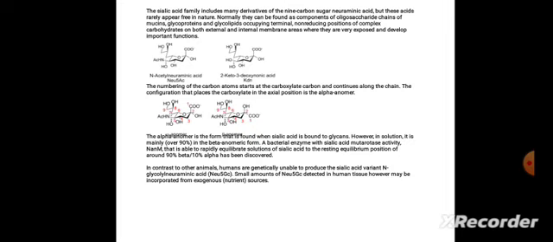In contrast to other animals, humans are genetically unable to produce the sialic acid variant N-glycolylneuraminic acid. Small amounts of Neu5Gc detected in human tissue, however, may be incorporated from exogenous sources.